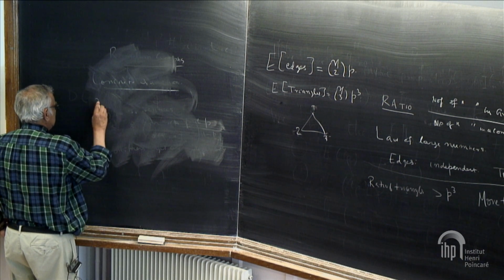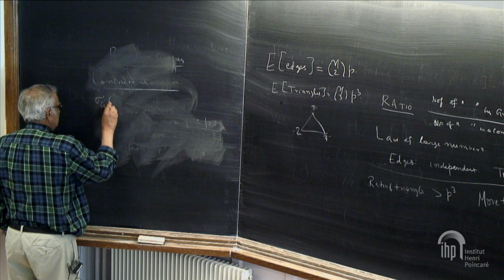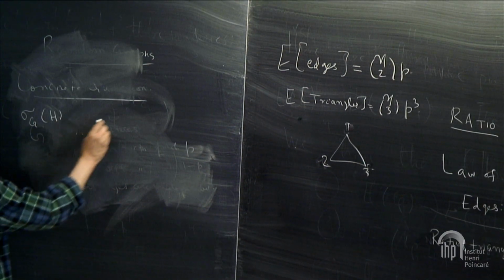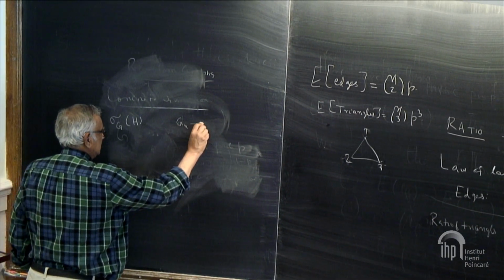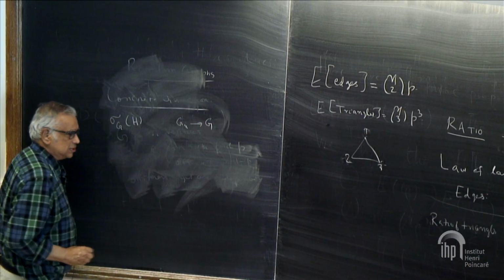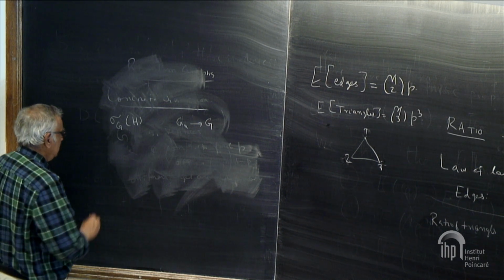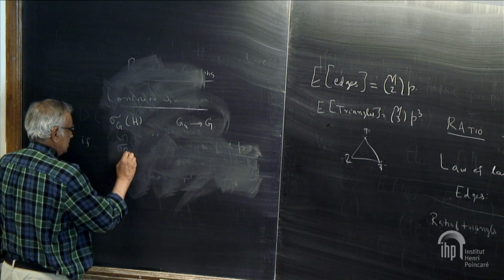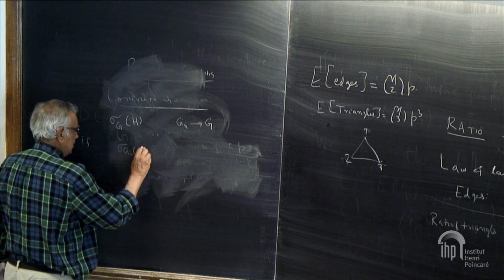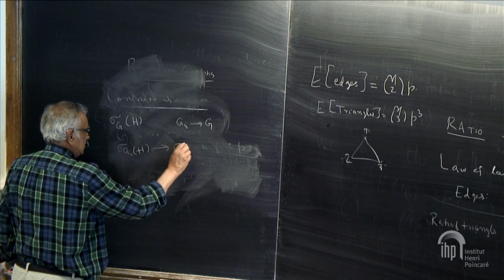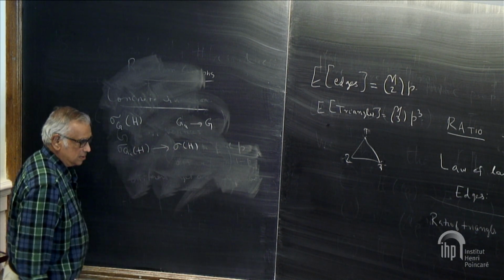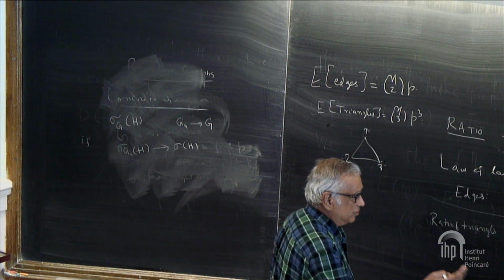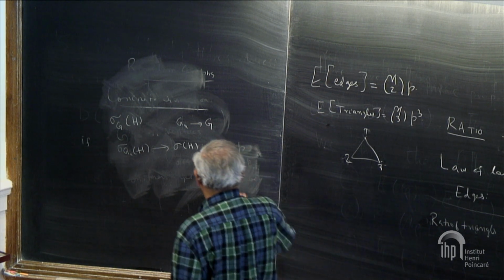So you have these ratios. I say that Gn, the graph, tends to G if sigma Gn of H tends to the limit sigma H. So I say that a sequence of graphs converges if this limit converges for every H.